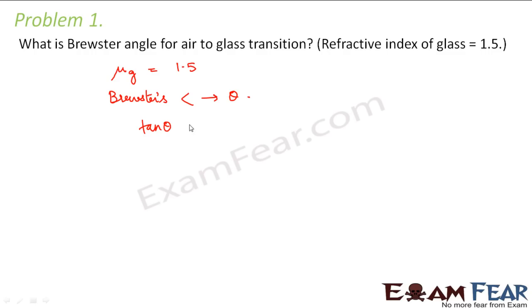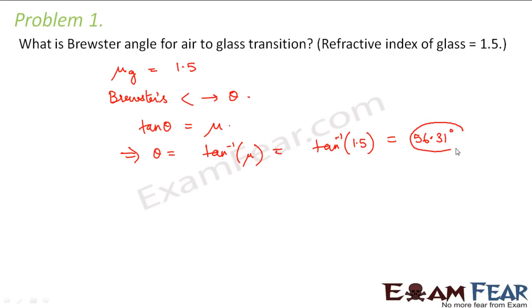Now we know from the derivation of Brewster angle that tan theta is equal to mu. Therefore, theta is equal to tan inverse mu, that is equal to tan inverse 1.5, which comes out to be 56.31 degrees. So this would be the Brewster angle. Let us look at the next problem.